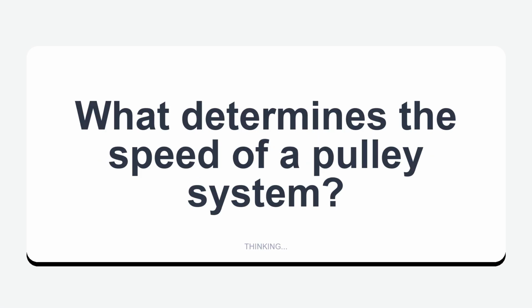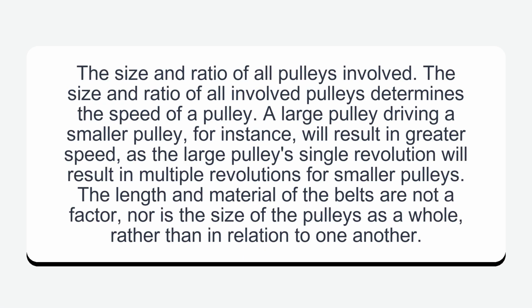What determines the speed of a pulley system? The size and ratio of all pulleys involved. The size and ratio of all involved pulleys determines the speed of a pulley. A large pulley driving a smaller pulley, for instance, will result in greater speed, as the large pulley's single revolution will result in multiple revolutions for smaller pulleys. The length and material of the belts are not a factor, nor is the size of the pulleys as a whole, rather than in relation to one another.